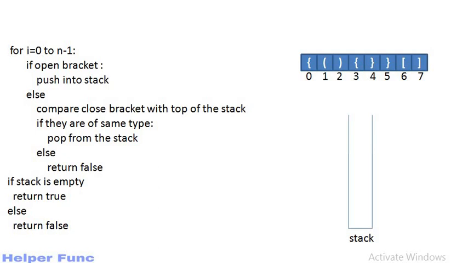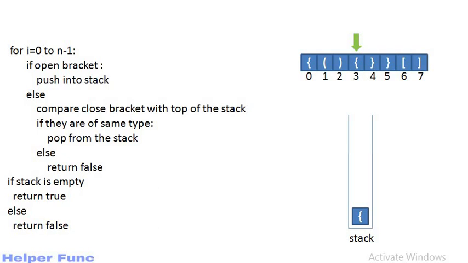Now after traversing through all the elements, if my stack is empty, this means that I have found a valid closing bracket for every opening bracket. And if it is not empty, this means that some of my opening brackets are still left and we will return false. Let's understand by this example. At first, we have an opening bracket, so we will push it into the stack. Here again we have an opening bracket, so we will push it into the stack. Now as we have a closing bracket, we need to compare it with the bracket present at the top of the stack. And as they are of the same type, we will perform a pop operation.